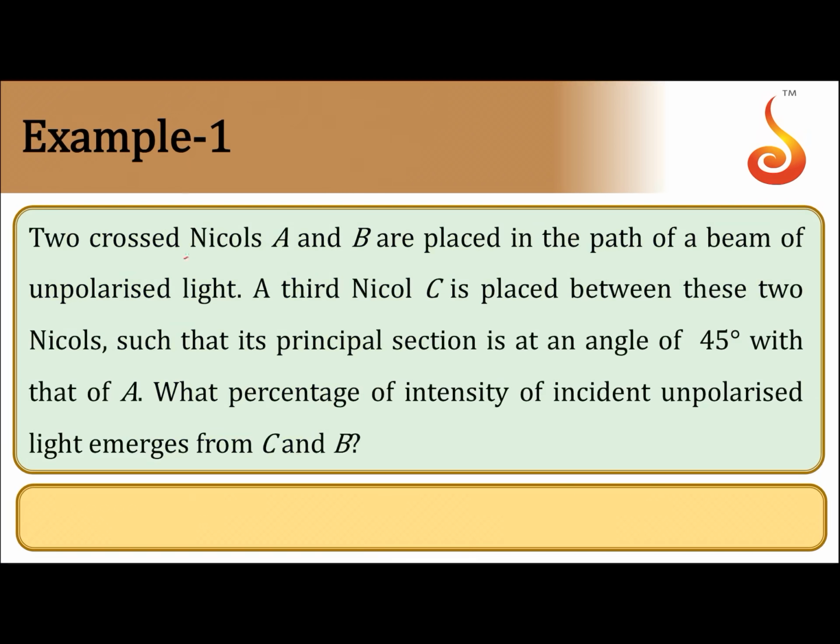Two crossed Nicols, you can consider them to be polarizers. Nicol prisms perform the same function as that of polarizers. A and B are placed in the path of a beam of unpolarized light. A third Nicol C is placed between these two Nicols such that its principal section is at an angle of 45 degree with that of A. Principal section means you can take it to be the pass axis. What percentage of intensity of incident unpolarized light emerges from C and then B?